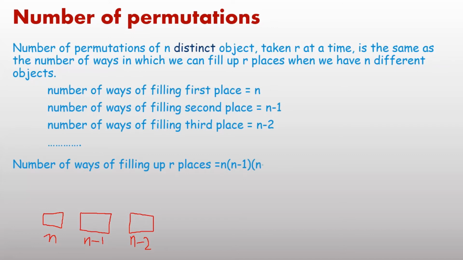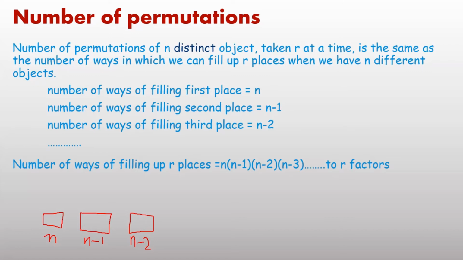Number of ways of filling r places. If anyone asks how many ways you can fill 3 places: n into n minus 1 into n minus 2. Number of ways in which you can fill 4 places: n into n minus 1 into n minus 2 into n minus 3. Number of ways in which you can fill 2 places: n into n minus 1. For 2 places you multiply 2 terms, for 3 places 3 terms: first place, second place, third place. For 4 places: 1, 2, 3, 4. There are 4 factors.